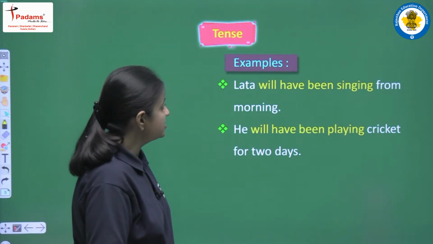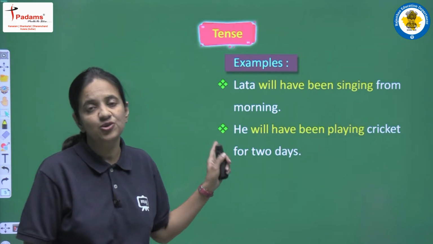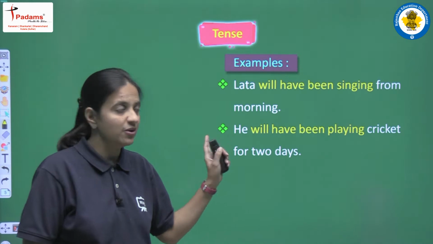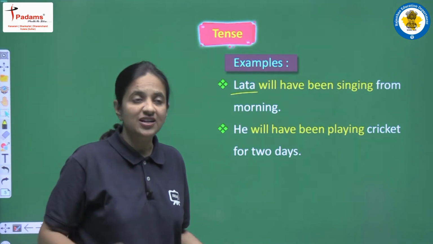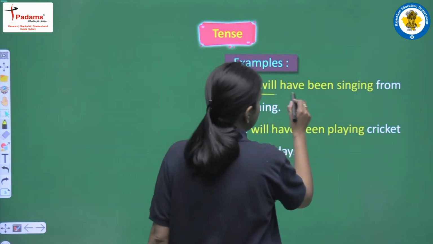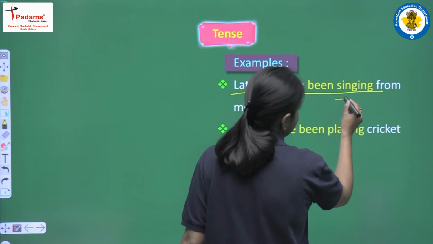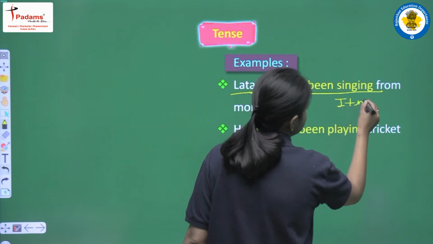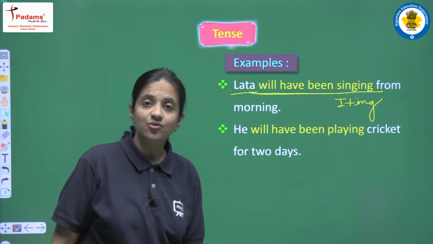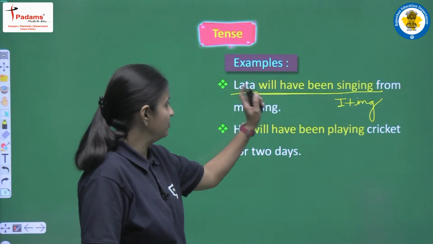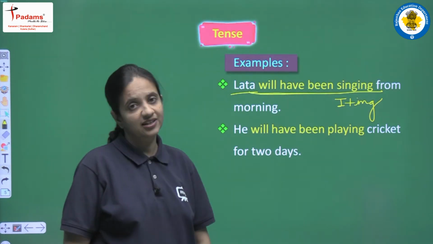Lata will have been singing from morning. In this sentence we have the future perfect continuous tense. As a subject we have Lata, and for Lata we add "will have been" as the helping verb. We write "singing", that is first form plus ing, sing plus ing, as the main verb. The complete sentence is: Lata will have been singing from morning. Clear?